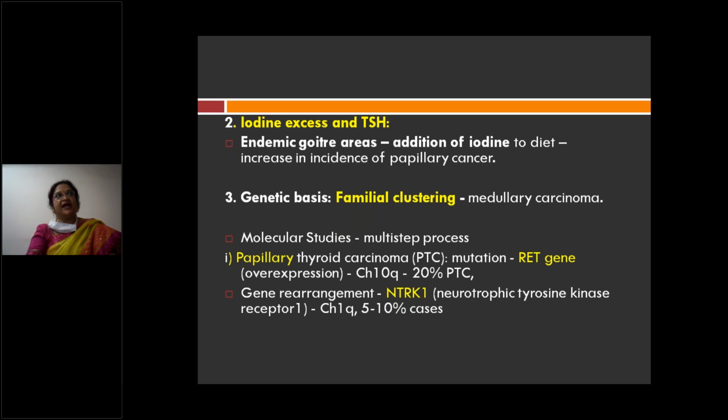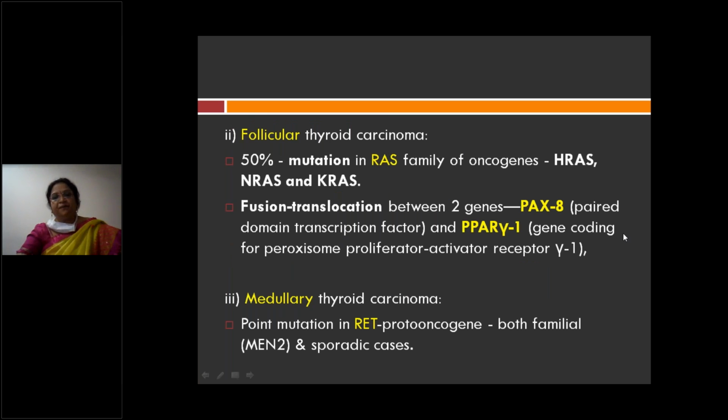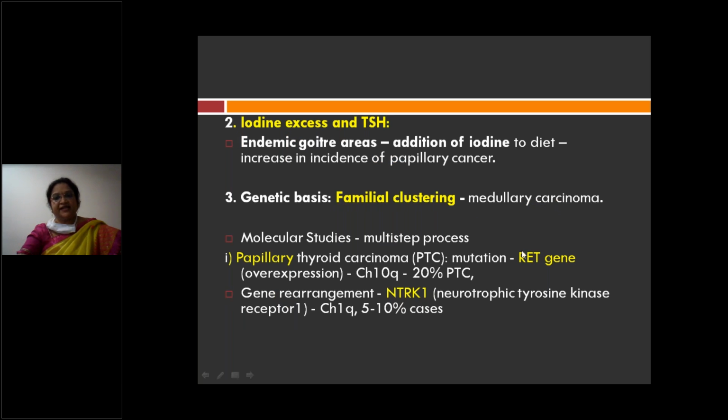This is a recent addition of genetic alteration which can also cause thyroid malignancy, in 10% of cases. The location is on chromosome 1q. So that is about papillary carcinoma: the genes are the RET gene as well as the NTRK1 gene.